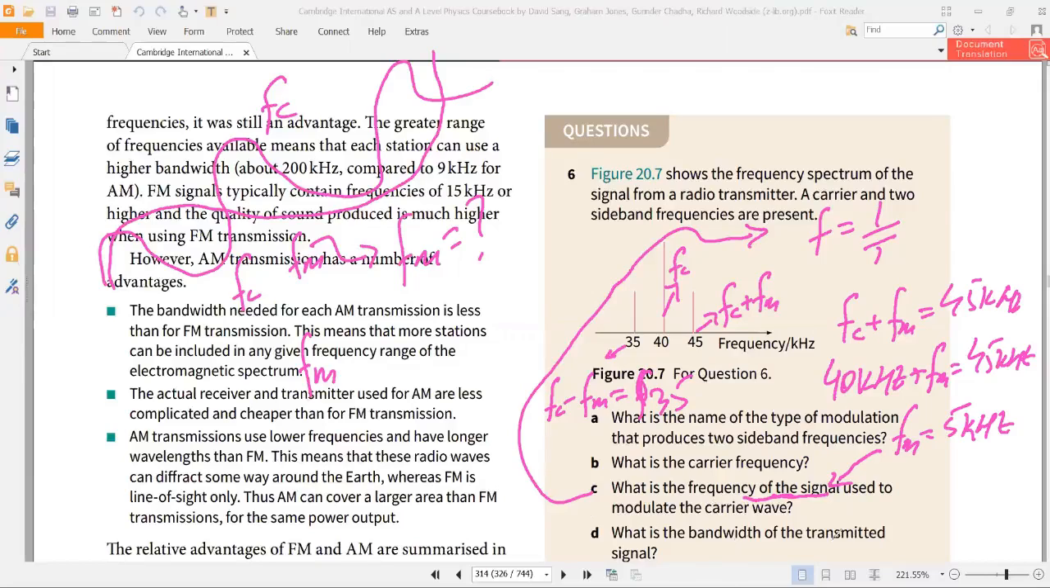What is the bandwidth of the transmitted signal? So this is the bandwidth.